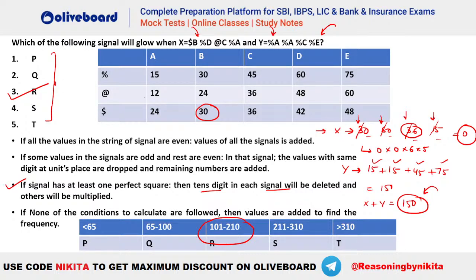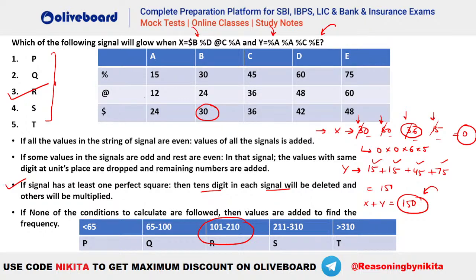Okay. So this is just about calculation, guys. Just calculate the values, find the signal frequency and then see which one will be glowing here. Are we clear everybody? Please let me know if we have any doubts in this particular question. Easy question. This was very doable. A very easy question here, completely calculation based. I hope clear everybody. So what will the final value be? 150, and 150 means R glows.